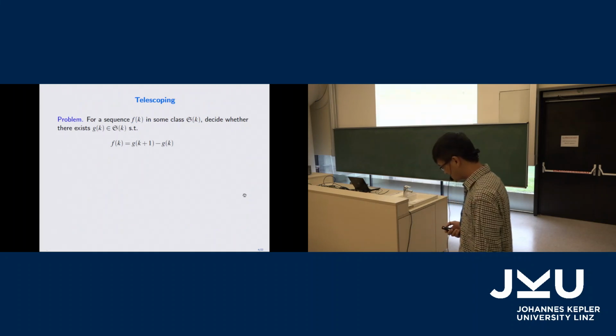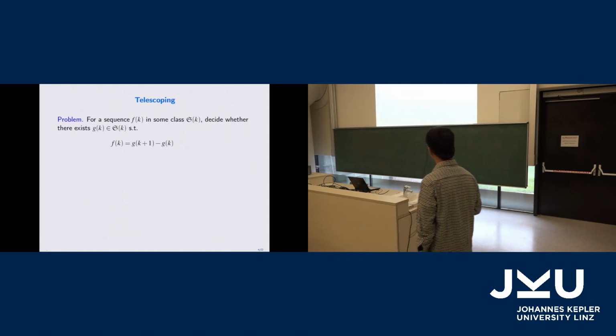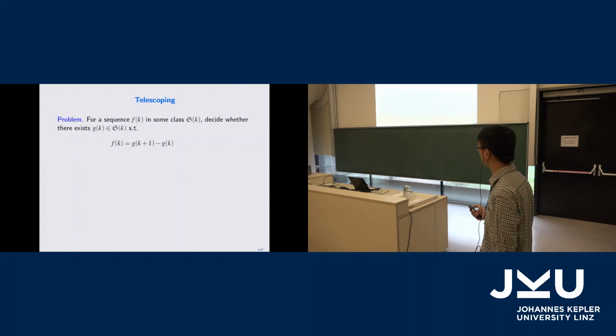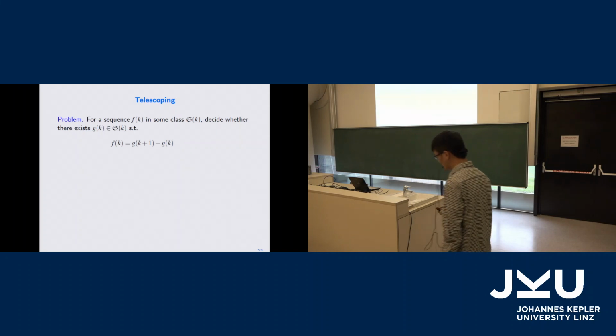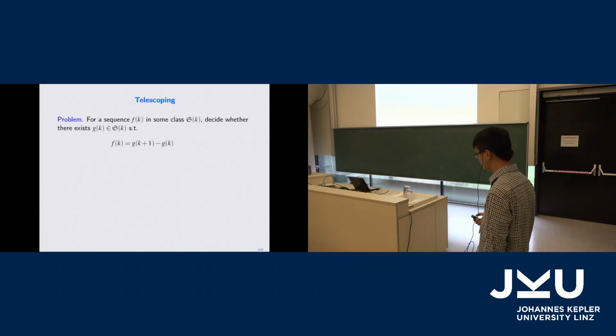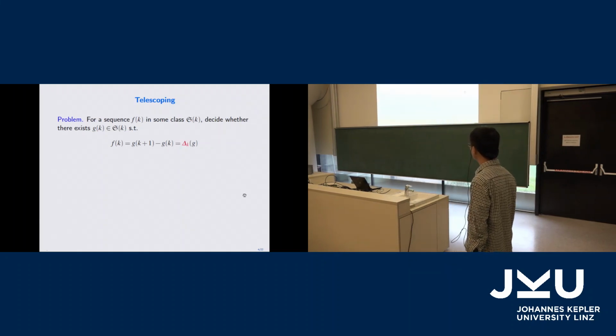Let me explain what creative telescoping means. First let me explain what telescoping means. This is a very classical thing. You have a sequence and you would like to write this sequence as a difference of another sequence, where both are in the same class, like if F is rational, then G is also rational. Then we write this difference, and this is just a notation.